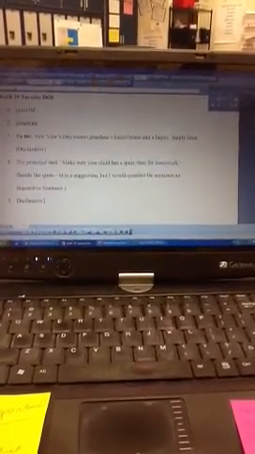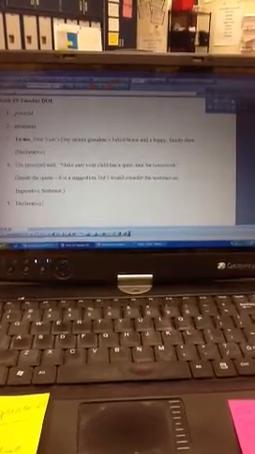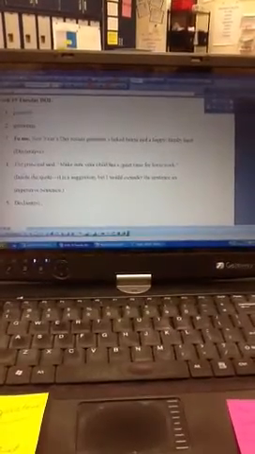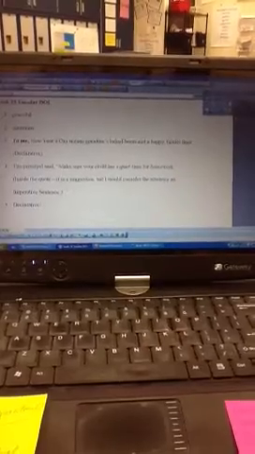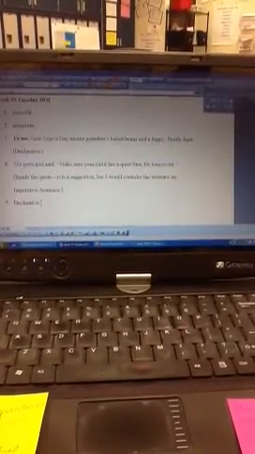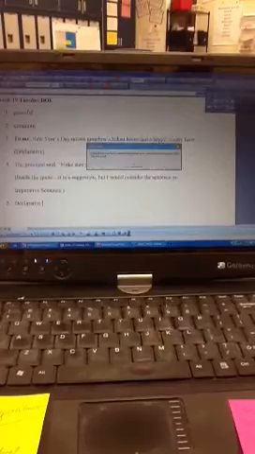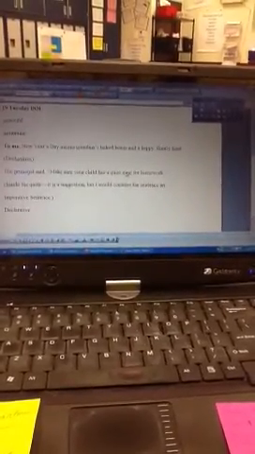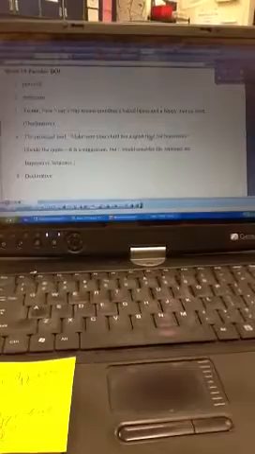To me, New Year's Day means Grandma's, and we need an apostrophe S because that's Grandma's baked beans. Grandma's baked beans and a happy, comma, family feast. Feast is the noun. Family and happy both describe feast. Therefore, we need a comma between happy and feast. And of course, we need an end mark in this case, which is a period. And this is a declarative sentence.